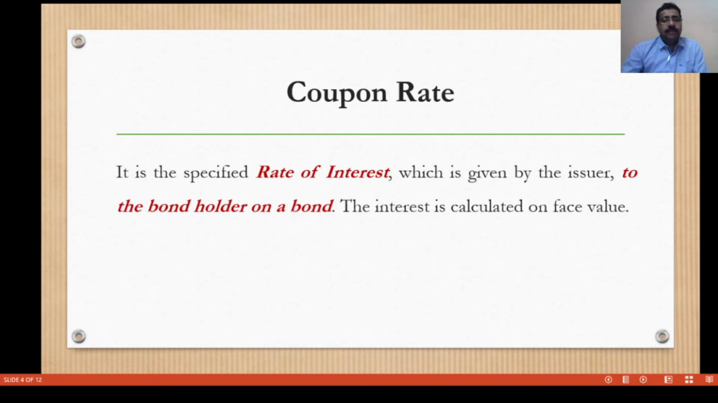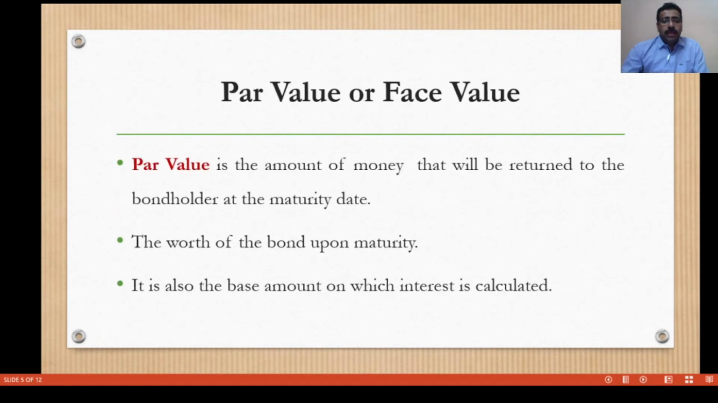Then what is the face value of the bond? It is also known as par value. That means the amount of money that will be returned to the bondholder at the maturity date. The face value of the bond is the value written on the face of the bond certificate. That value is known as face value.